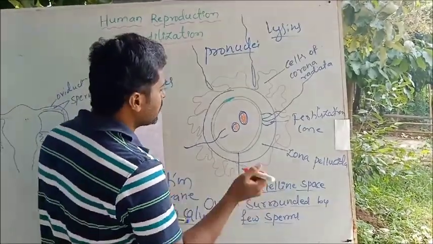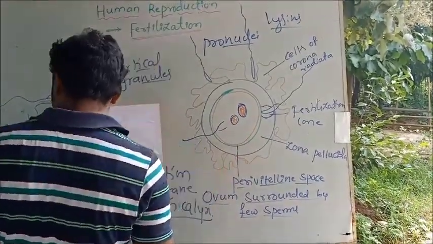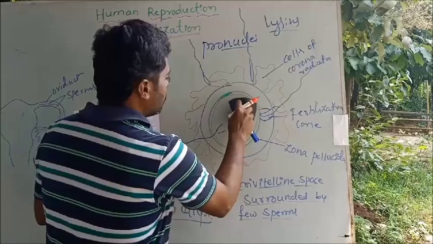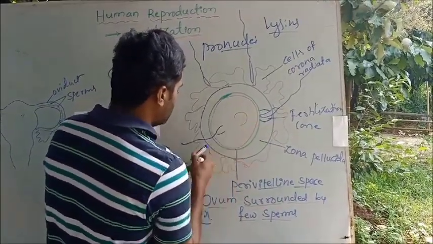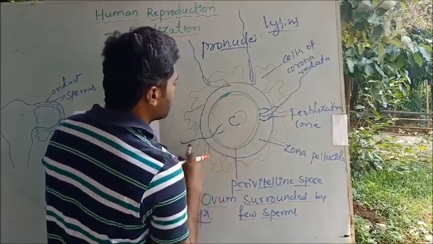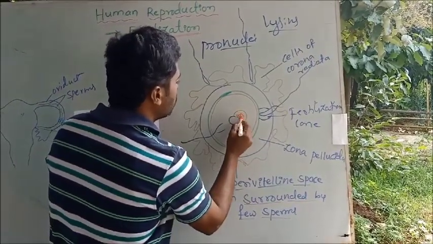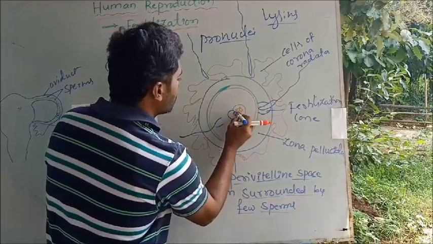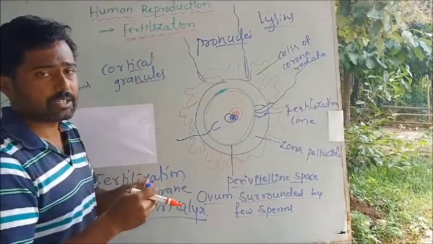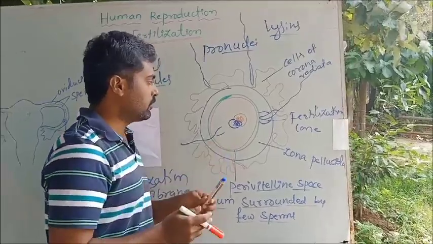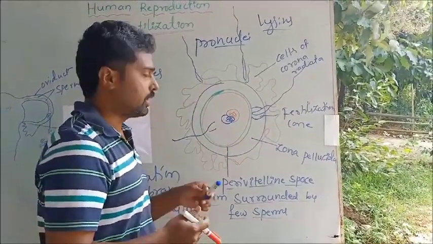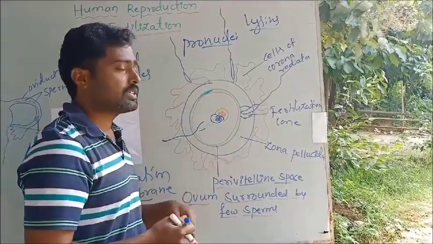At the point of contact of the nuclei, the nuclear membrane disappears, and the contents of both nuclei fuse together. I have differentiated them here with blue and red. You can observe the blue one as the male pronucleus, and the red one as the female pronucleus,